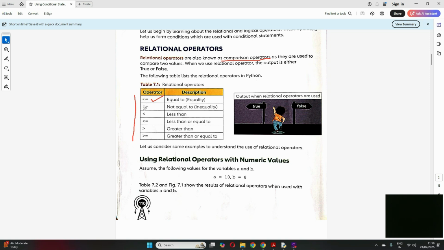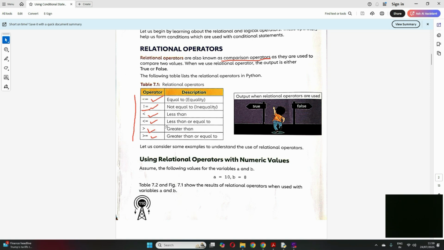This exclamation mark equal to is for not equal to. If you have to check whether A is not equal to B, we use this. Then this is less than, which is very similar to your mathematical symbol. This is less than equal to, this is greater than, and this is greater than equal to.